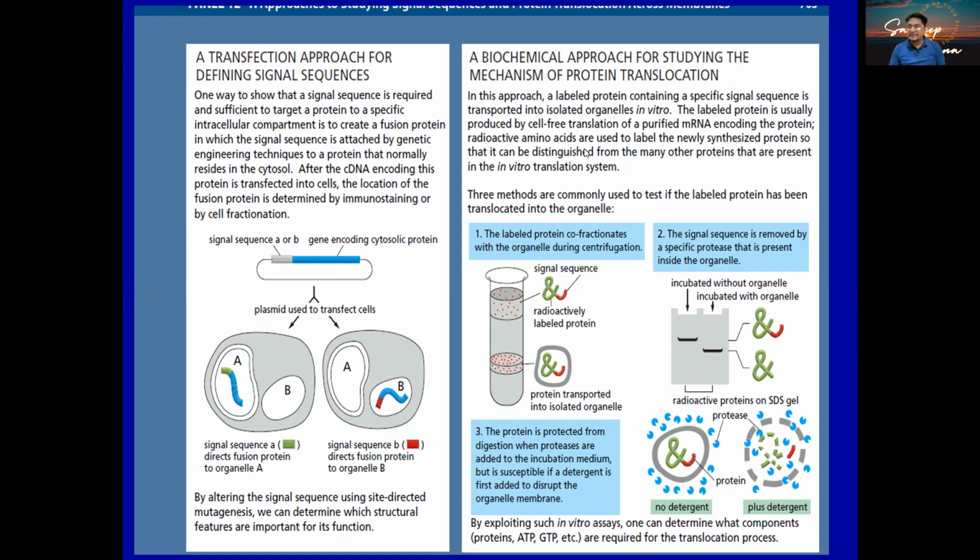The second way is the biochemical approach. Here what we'll do is label a protein and co-fractionate it. You can see the radio labeled proteins. Once we take it out, it is going to be in the specific cell organelle. The signal sequence is removed by the specific proteases that are present inside, incubated with the cell organelle, and then we'll cleave it and run it on an SDS gel, which has the proteases.